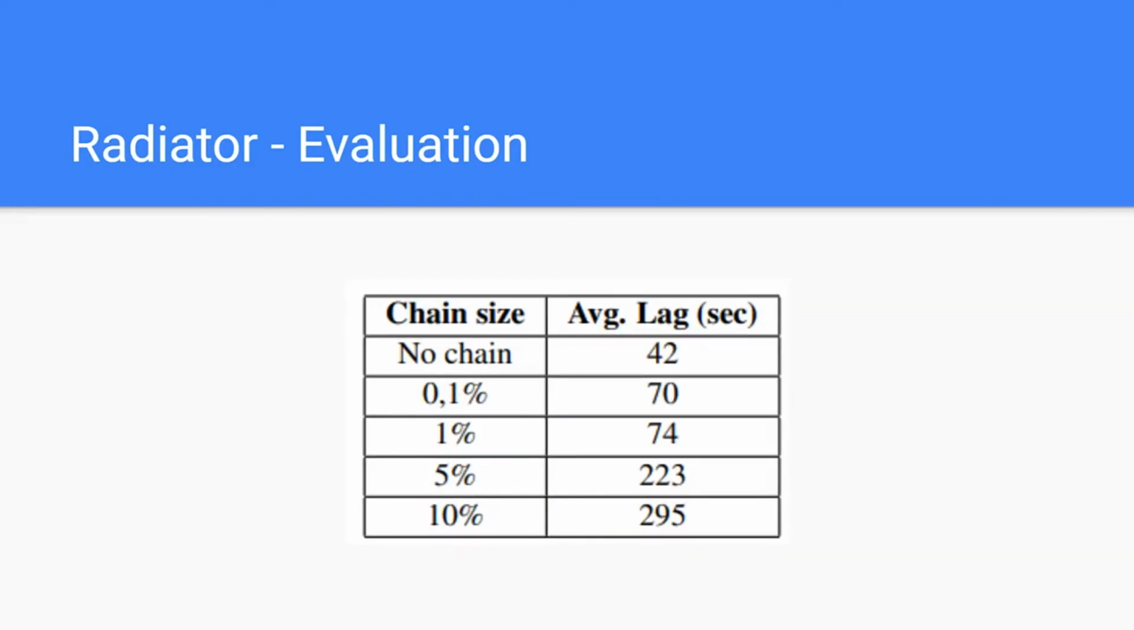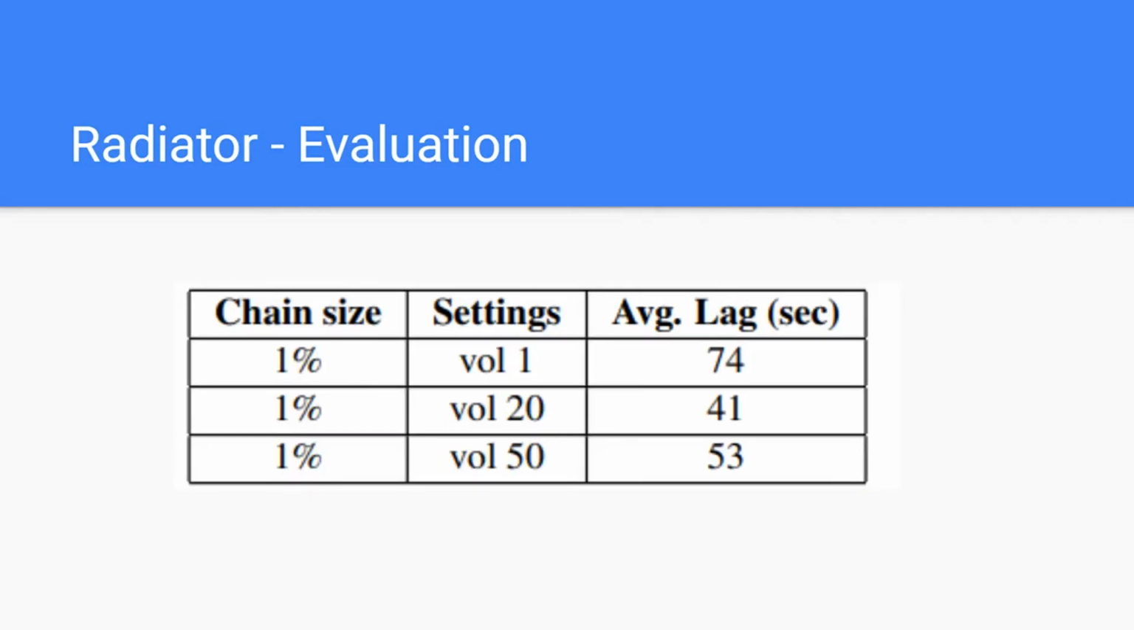While this greatly reduces the outbound bandwidth, unfortunately it increases the average lag because the clients at the end of these chains will receive the messages with some delay. This delay being increased obviously by the size of the chain. So from the previous slide, we concluded that the chain size of 1% was the one that reached the best compromise between bandwidth and lag.